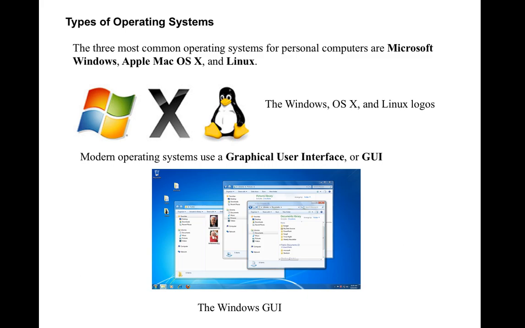One more thing is the types of operating system. We have Windows, we have OS, we have Linux, right? This one is the logo of Windows, this one is the logo of OS, and this one is the logo of Linux. Some students asked me which one is best, Windows or OS.